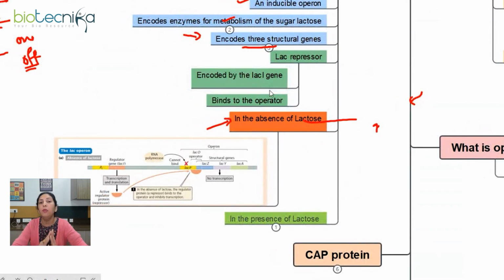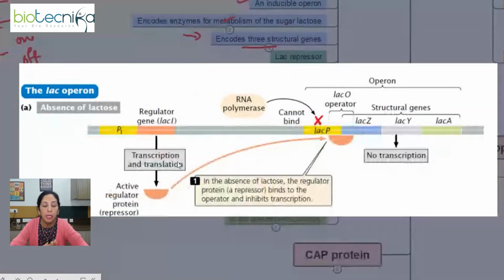So here we need to learn about the Lac repressor. See, Lac repressor is a protein. This is the image, just have a look over this. Basically it is responsible for keeping the system off. Now, if we look at the structure of the Lac Operon, these are the 3 genes, right? Lac Z, Lac Y, Lac A, and here you will find that we do have the regulatory gene. Now this regulatory gene is responsible for producing the Lac repressor. Lac repressor is the protein which is responsible for keeping the Lac Operon system off, until and unless there is a need of the enzyme.